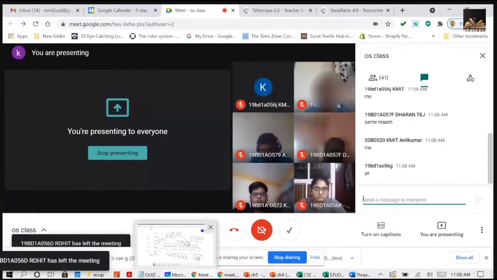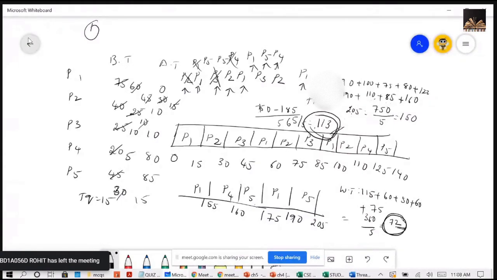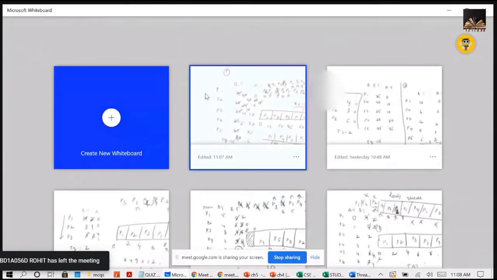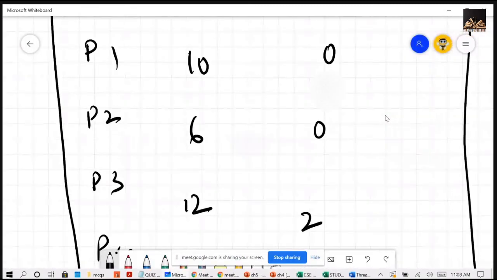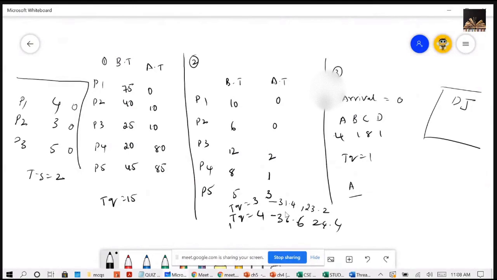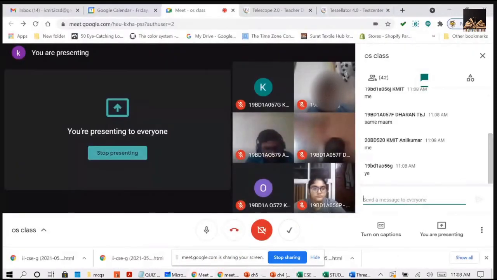Right. So for the second problem, I will show you the answers. That also you can cross check. See, for time quantum 3, the answers are 31.4 and 23.2. You got the same? For the second problem, for the time quantum equal to 3, 31.4 and 23.2.